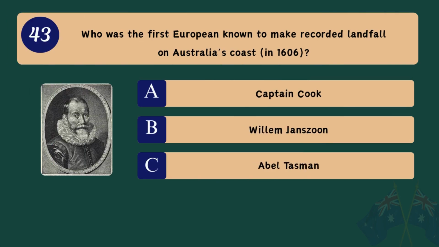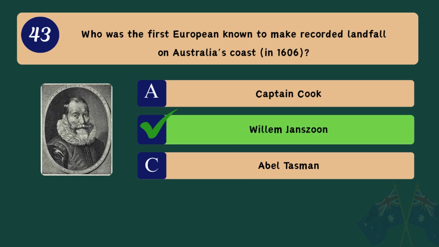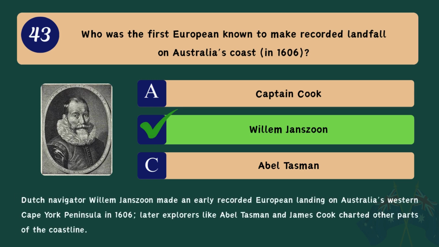Question 43. Who was the first European known to make recorded landfall on Australia's coast in 1606? A. Captain Cook. B. Willem Janszoon. C. Abel Tasman. Correct answer. B. Willem Janszoon. Dutch navigator Willem Janszoon made an early recorded European landing on Australia's western Cape York Peninsula in 1606. Later explorers like Abel Tasman and James Cook charted other parts of the coastline.